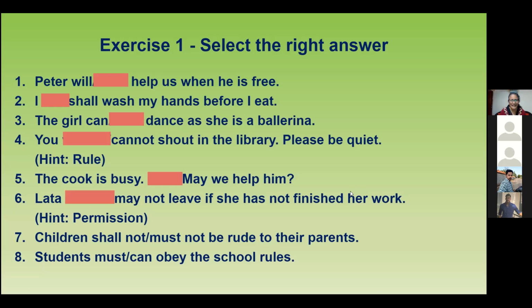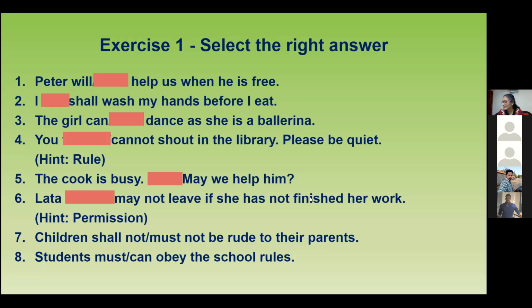Right. Lata means the LATHA, but here LATA. This one is North Indian letter. I don't know, maybe it's a latest variation. South Indian, I know, you got H. Okay. I don't know. I think Lata. This way I say Lata. Okay. Thank you. Okay, Lata may not leave if she has not finished her work.